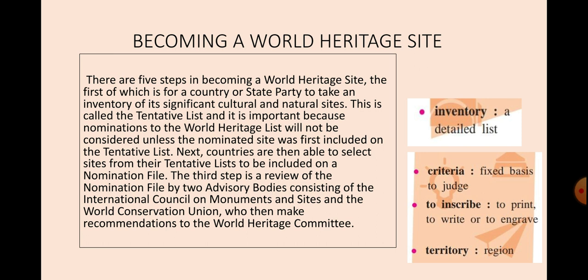A review of the nomination file by the advisory bodies, consisting of the International Council on Monuments and Sites and the World Conservation Union. Then they make the recommendation to the World Heritage Committee.